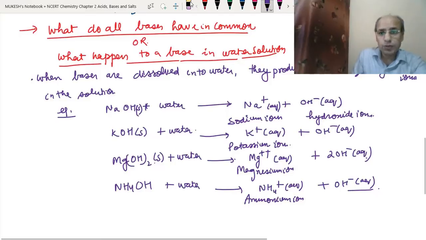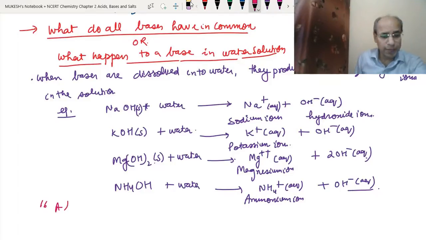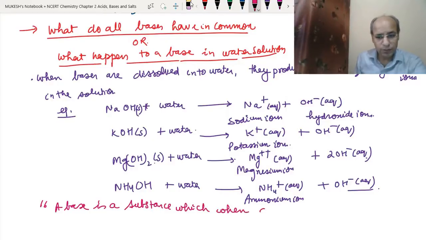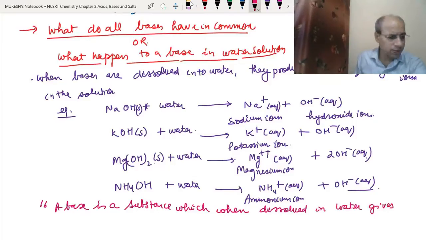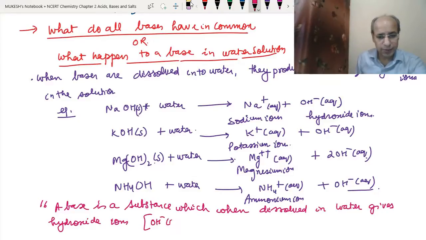So what we are writing is, a base is a substance which when dissolved in water gives hydroxide ions. These hydroxide ions are written as OH minus (aq). So this is the definition of a base.